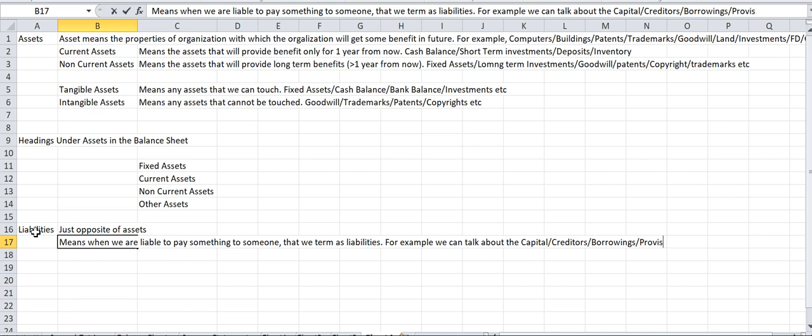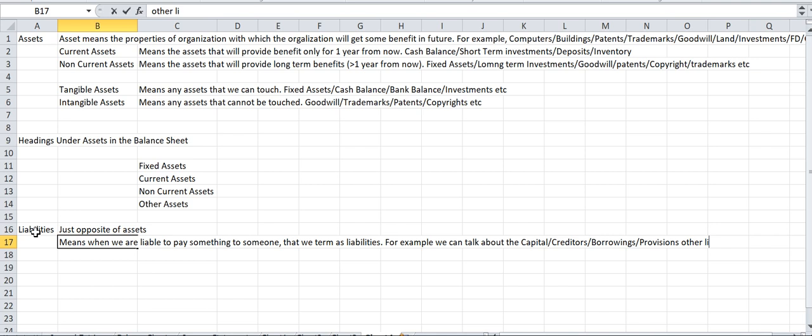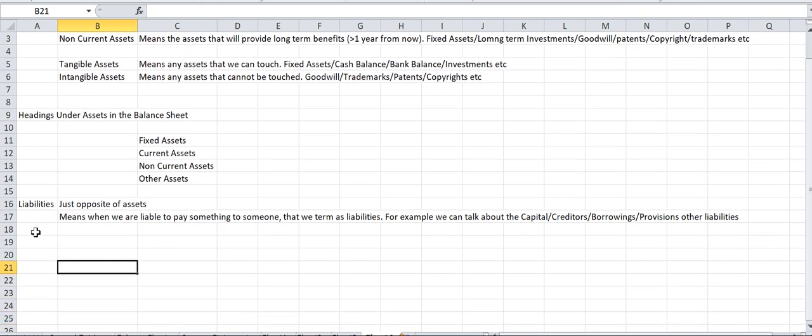Similarly, there can be some provisions and other liabilities, right? Now again, as we have classified our assets into current assets and non-current assets, similarly we have current liabilities and non-current liabilities.